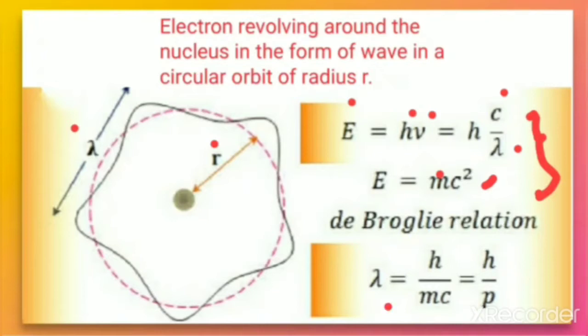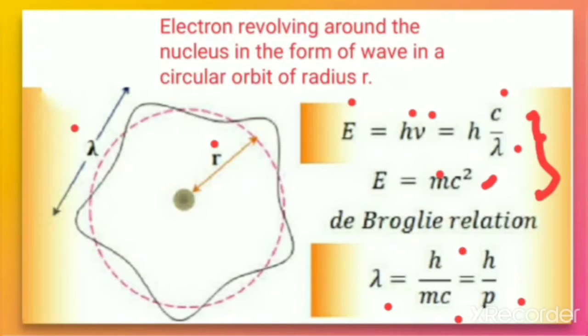Lambda is equal to h upon mc, where m into c, that is mass into velocity, is the mass of the electron and velocity of the electron. m into c is equal to momentum, that is p. So we got an equation, that is the de Broglie relation.